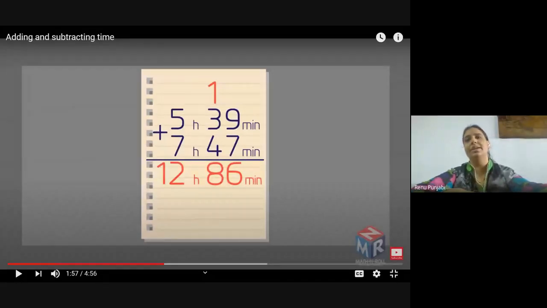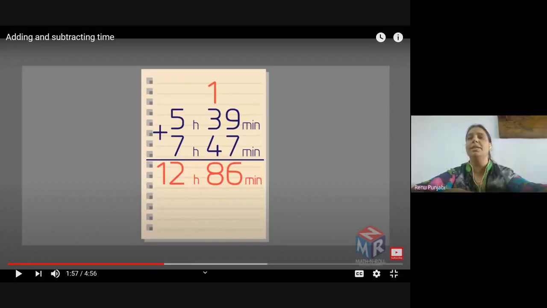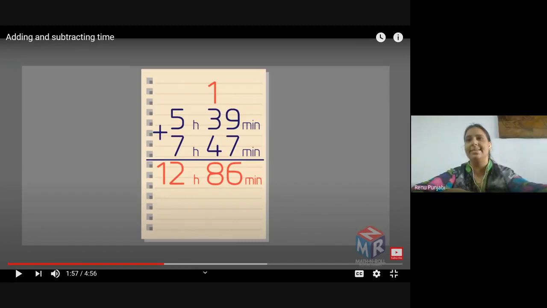Right, so you can convert it. If it is converted into the 12-hour clock, it will be 1 hour 26 minutes, 1:26. And then you have to use AM and PM also. Okay, so let's continue.